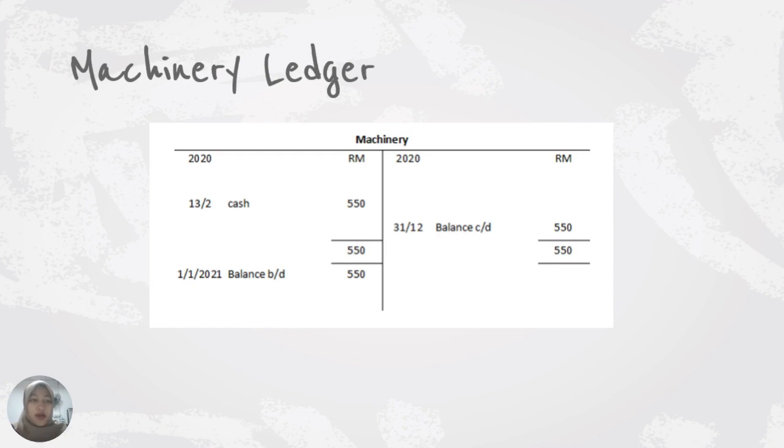After we checked the company ledger, we found that there are transactions for machinery items, but the company did not record this transaction of RM550 in the balance sheet. So this means that this example company has not met the completeness assertion in the financial statement, because there is no machinery recorded in the statement of financial position.